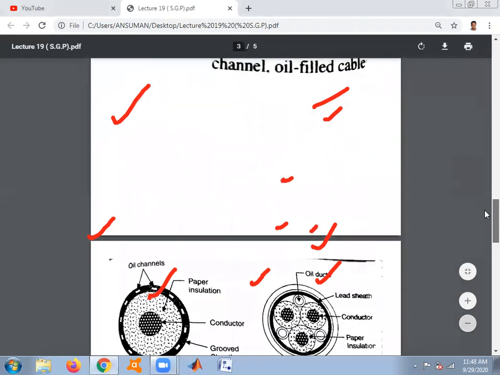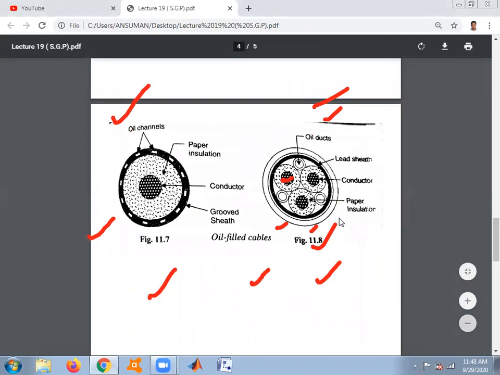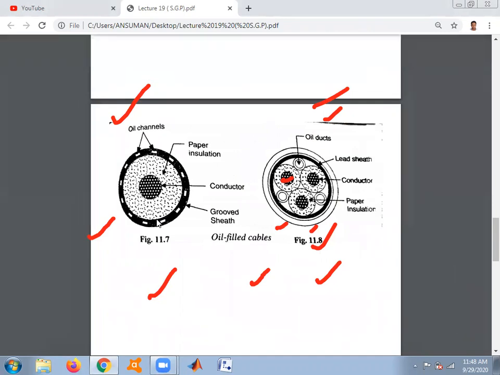The second category of cables has oil channels. In the second category, there are three categories of oil filled cables. This particular category stands for single core sheath channel. In the lead sheath, ducts are provided, and through these ducts oil is flowing throughout the cable.